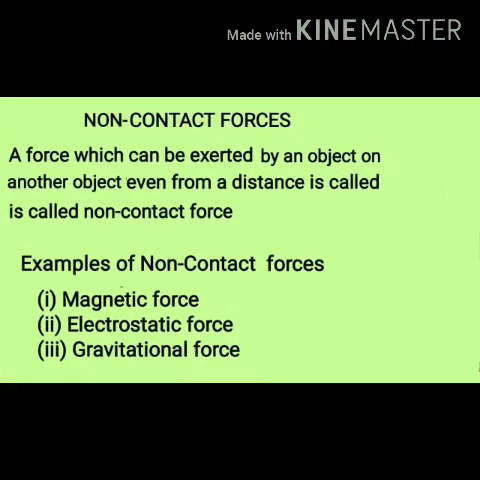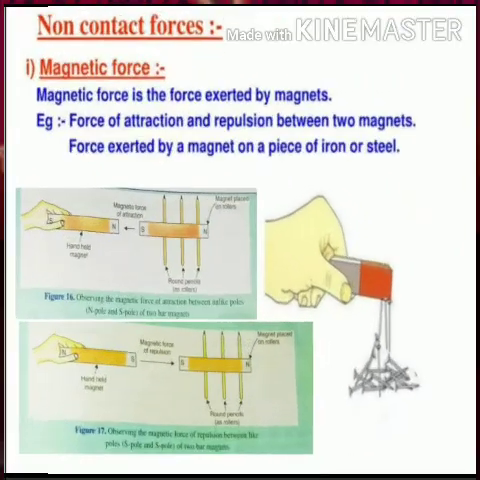So the next category of forces is non-contact forces. By the term itself, you can define it: a force which can be exerted by an object on another object even from a distance, meaning without any physical touching, is called a non-contact force. So there is no physical contact between the object which exerts the force and the object on which force is exerted. And the types of forces which we are going to study under this group are magnetic force, electrostatic force, and gravitational force. Let's first start with magnetic force.